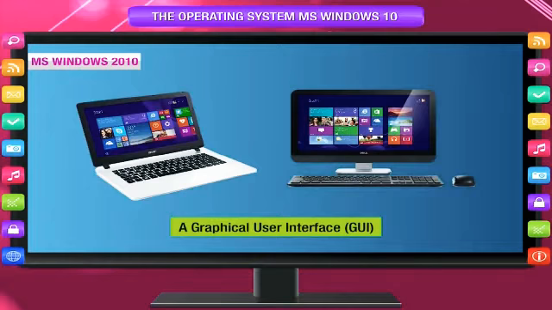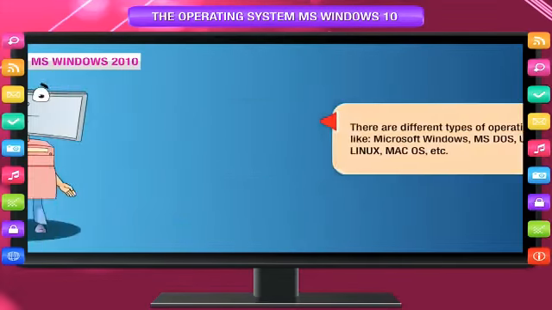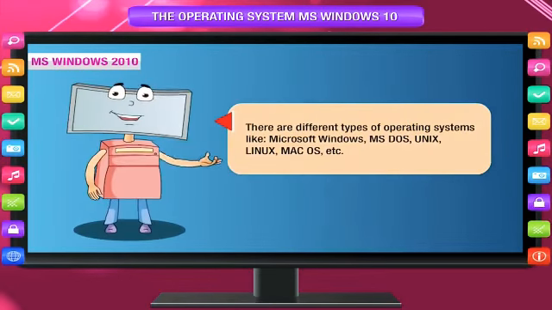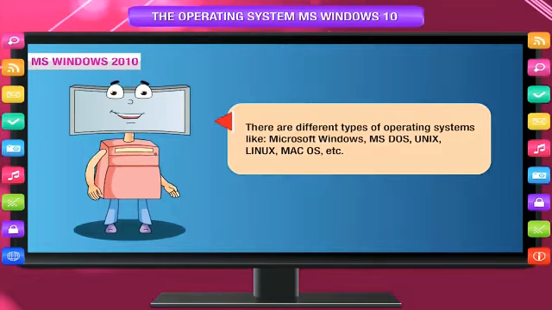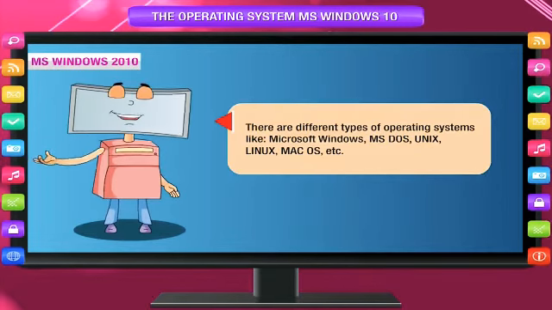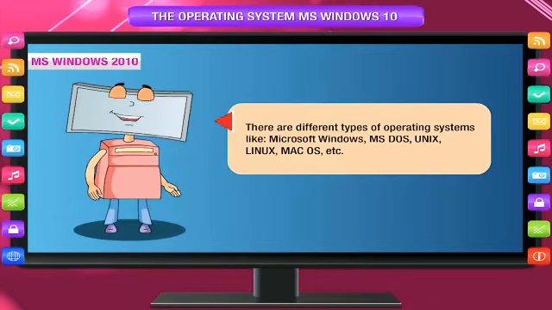Windows is an operating system which enables the user to interact with the computer, providing more ways to interact than typing. It is a set of programs that provides a user-friendly platform, GUI, and helps to operate a computer. A graphical user interface or GUI offers graphical icons and visual indicators. The actions are usually performed through direct manipulation of the graphical elements. There are different types of operating systems like Microsoft Windows, MS-DOS, Unix, Linux, Mac OS, etc.